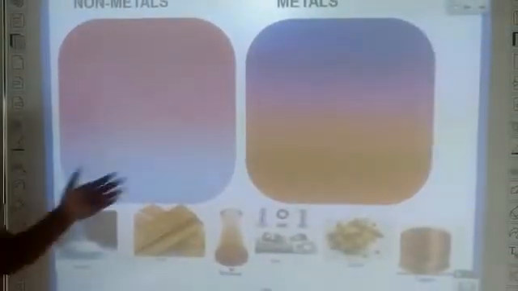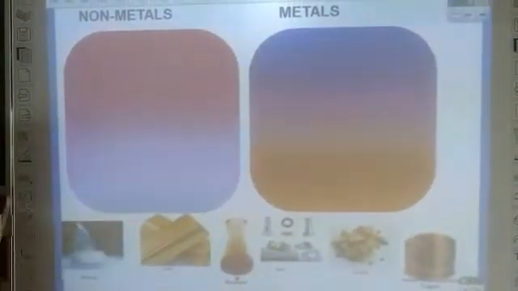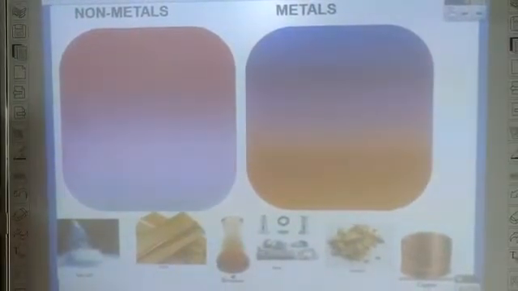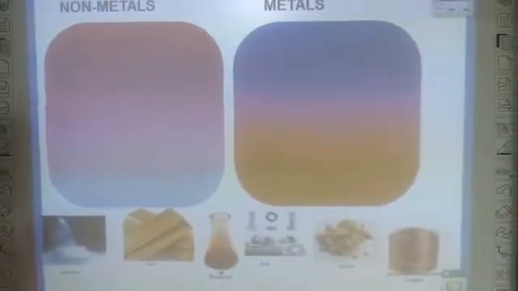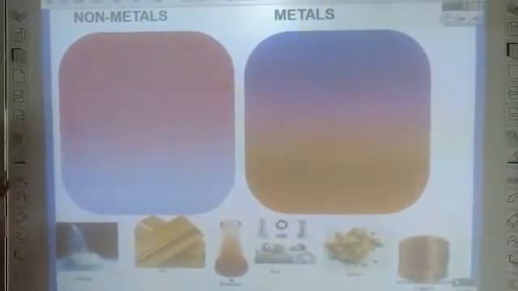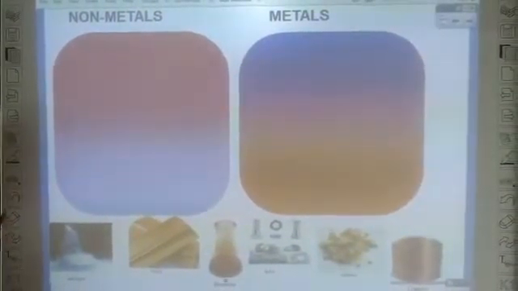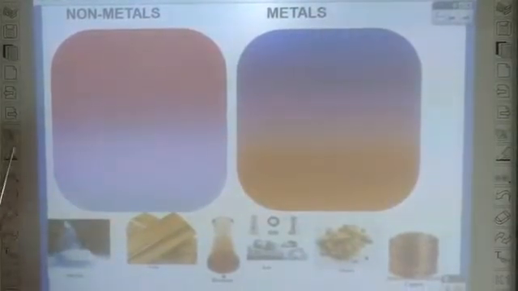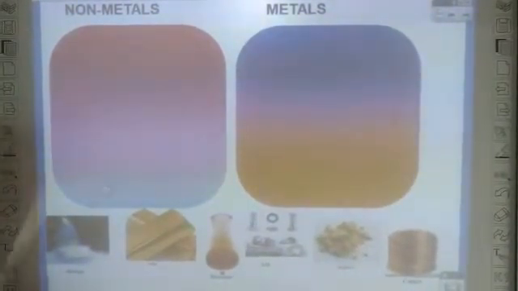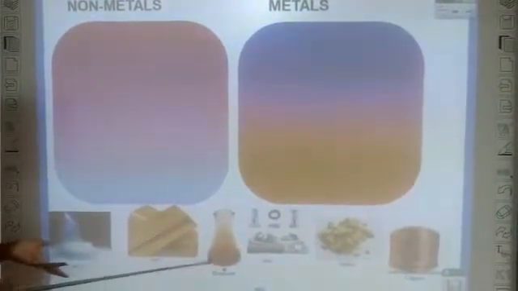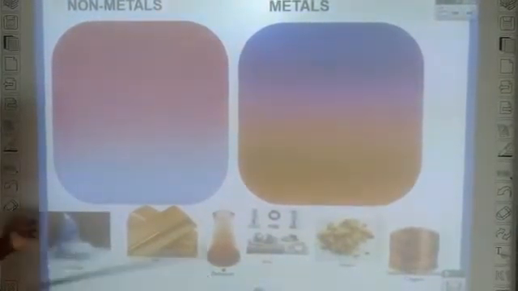So dear children, we have just seen a brief account of non-metals. If you understood the concept well, we can complete this activity. Here we are going to focus on a relevant activity on non-metals. Okay children, I told you which examples come under non-metals.